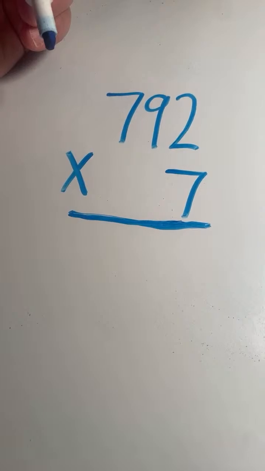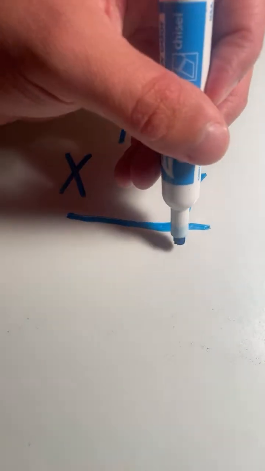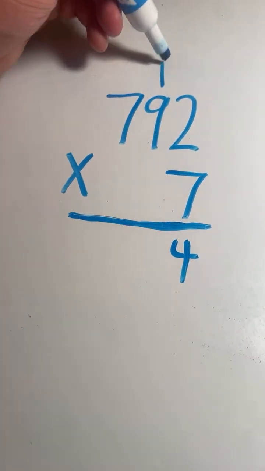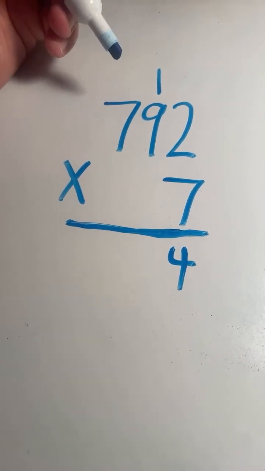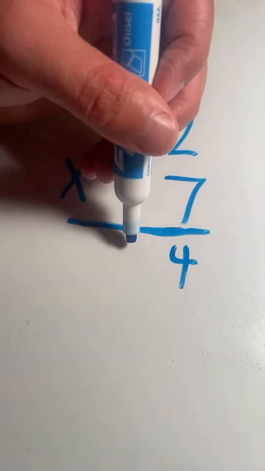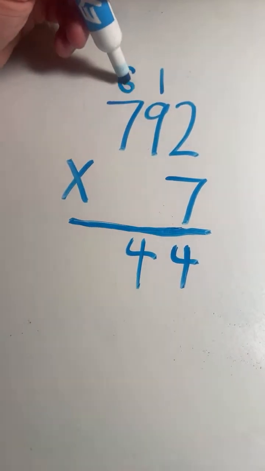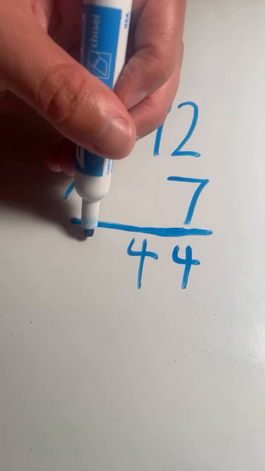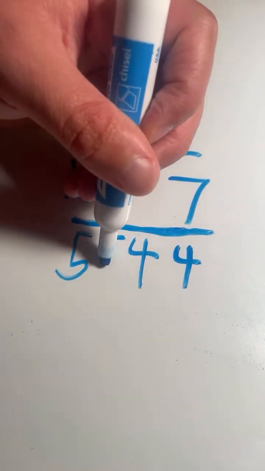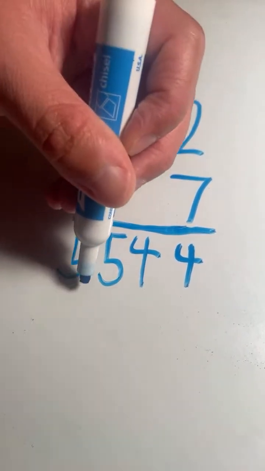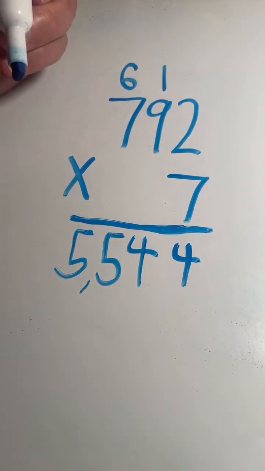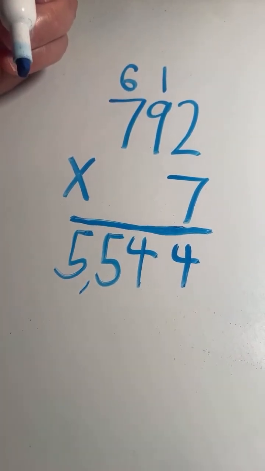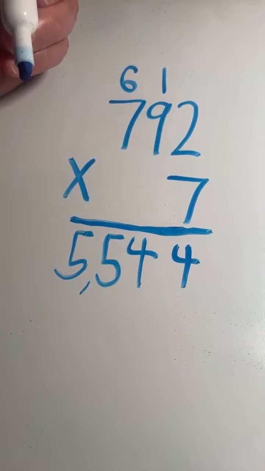792 times 7. 2 times 7 equals 14. 4 carry the 1. 9 times 7 equals 63. Plus 1 equals 64. 4 carry the 6. 7 times 7 equals 49. Plus 6 equals 55. And we have our final answer. 792 times 7 equals 5,544.